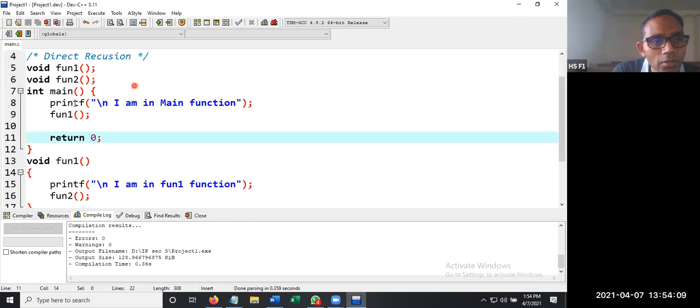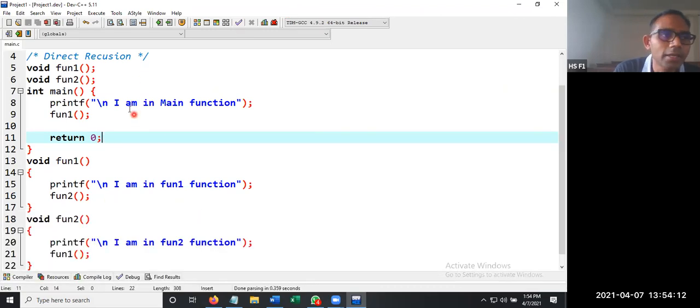So this concept is called indirect recursion, where the main function is calling function 1, function 1 is calling function 2, function 2 is calling function 1 again. This process is going to repeat.